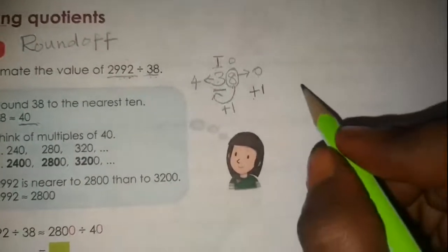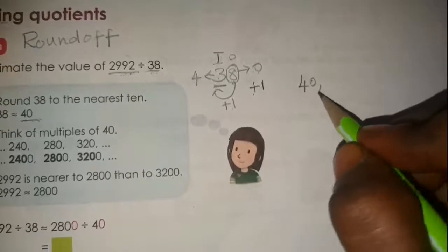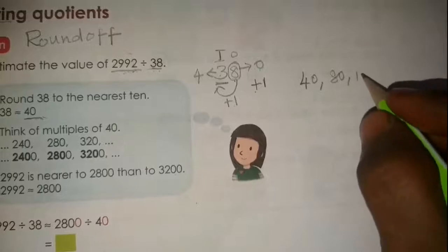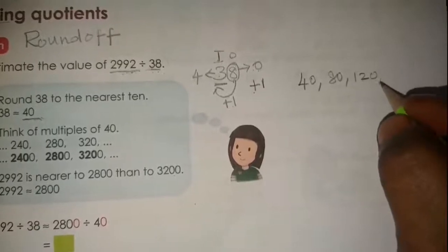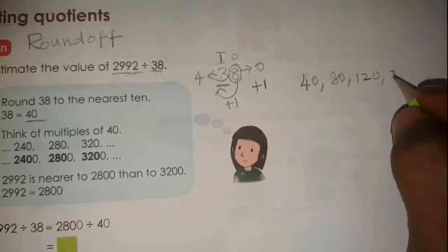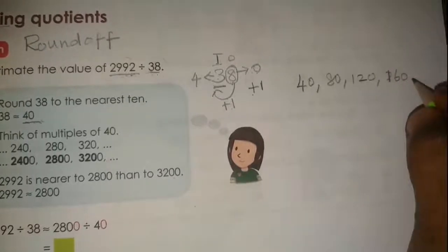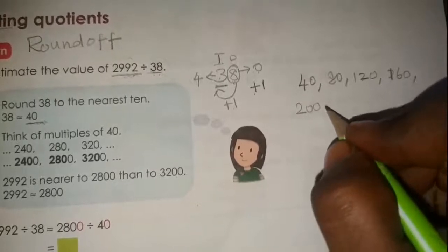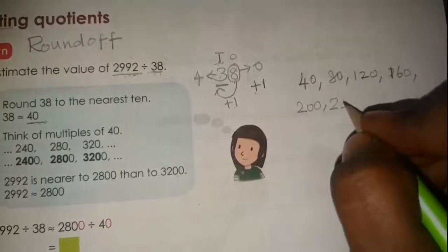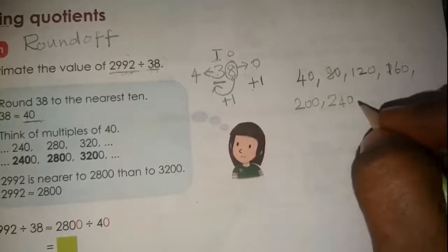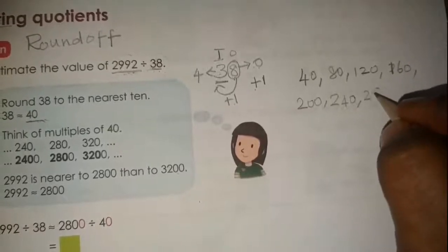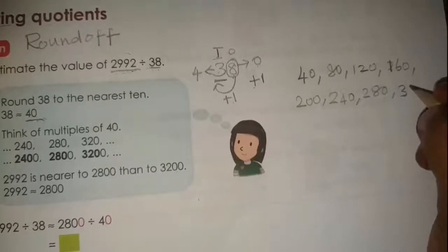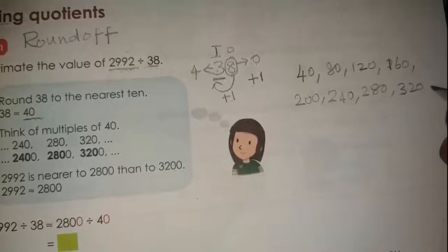Yes, I will say 40. 40 plus 40 is 80. 80 plus 40 is 120. 120 plus 40 is 160. 160 plus 40 is 200. 200 plus 40 is 240. 240 plus 40 is 280. 280 plus 40 is 320. It goes on like this, right?